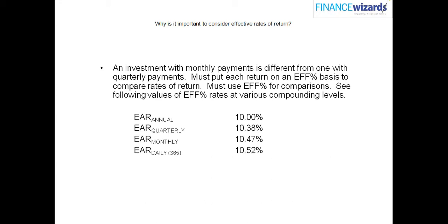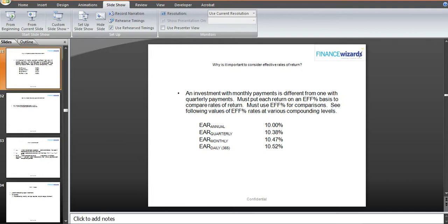An investment with monthly payments is different from one with quarterly payments. You must put each rate on an effective percent base to compare rates of return, and this is very important. So 10% per annum would mean 10%, 10% quarterly would mean 10.38%, 10% monthly means 10.47%, 10% daily compounding means 10.52%. Let us have a look at this in the Excel sheet.